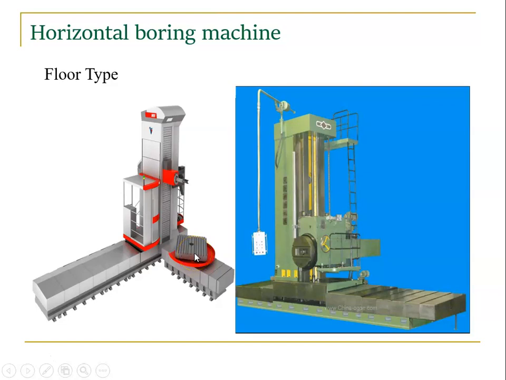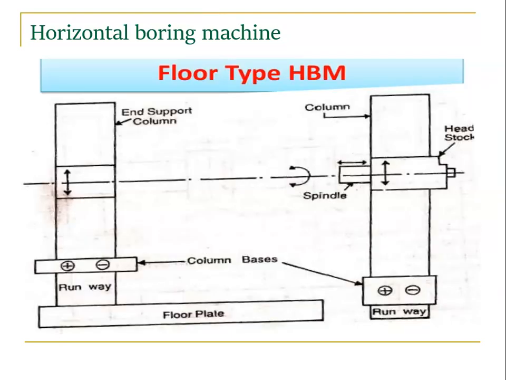Okay, so in table type the bed length is a constant one, but here we can adjust because it's a runway, it can move. So in floor type, instead of a bed we have a floor plate, right? On the floor plate we have a runway. Using the runway we move the columns. The end supporting column is connected with the floor plate. The headstock supporting columns have a runway, so we can adjust them, right? We have a column and base. Again the same principle: headstock, spindle, and the boring bar connected to it. Here we have bearing blocks. So table type and floor type are similar, both are similar.